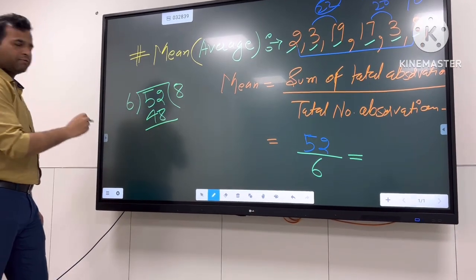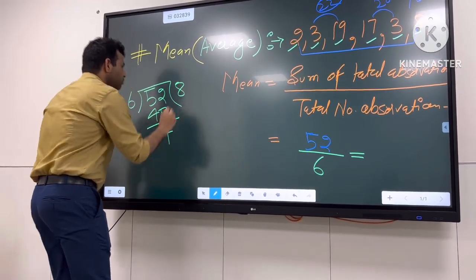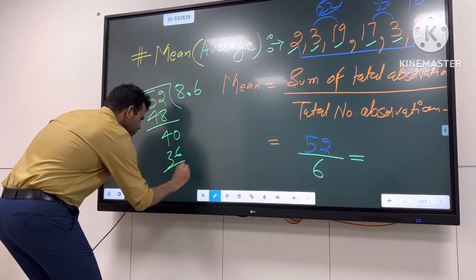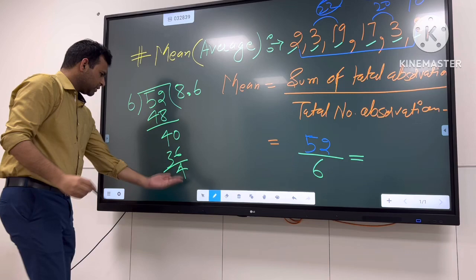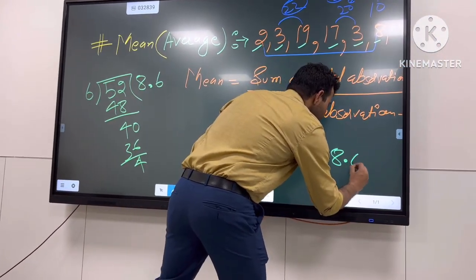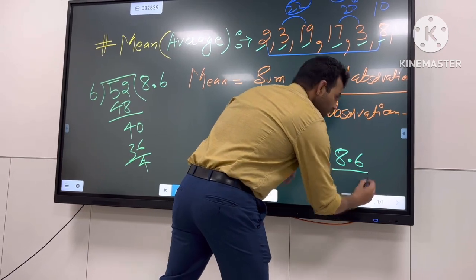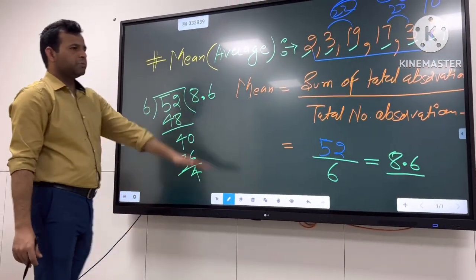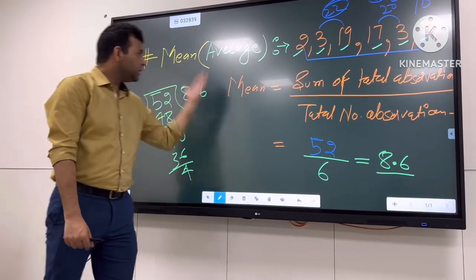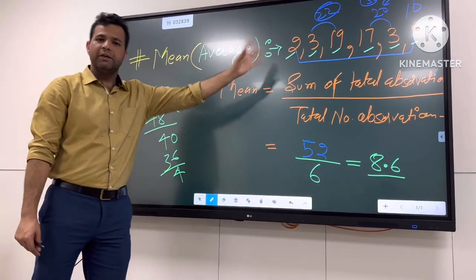Now what we have is 52 times 52, 48, 4, then I'll put 0, then 8, then 6 are 36. So we have 4, then 6 will be continuous, so I can write 8.6 or 8.6 bar. Then we will discuss the bars further. Then let's assume this is 8.6. That's how we can find out the mean or the average of any given data.